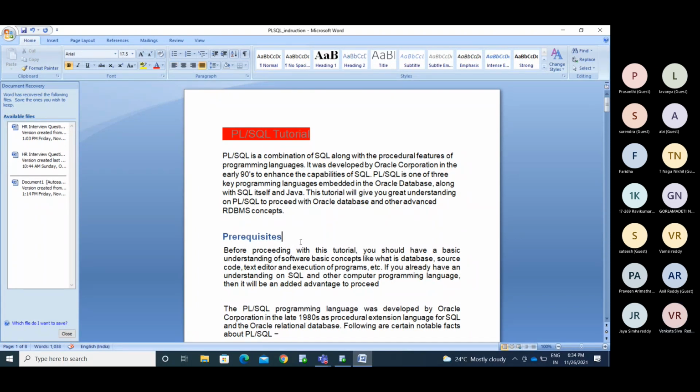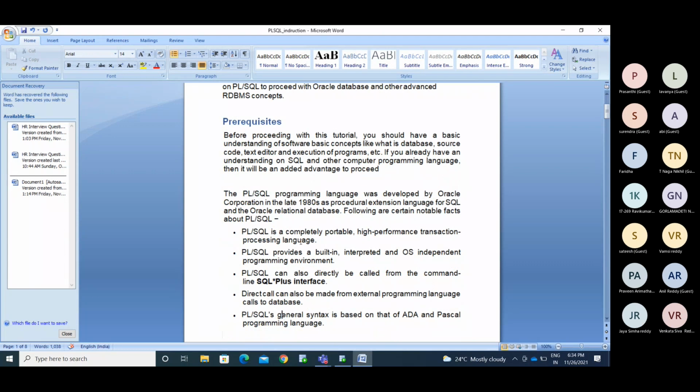The PLSQL programming language was developed by Oracle Corporation as a procedural extension for SQL. First Oracle developed a language like SQL, but it had some problems. It is not a programming language. You are not able to write programs here. You can only write single line queries.